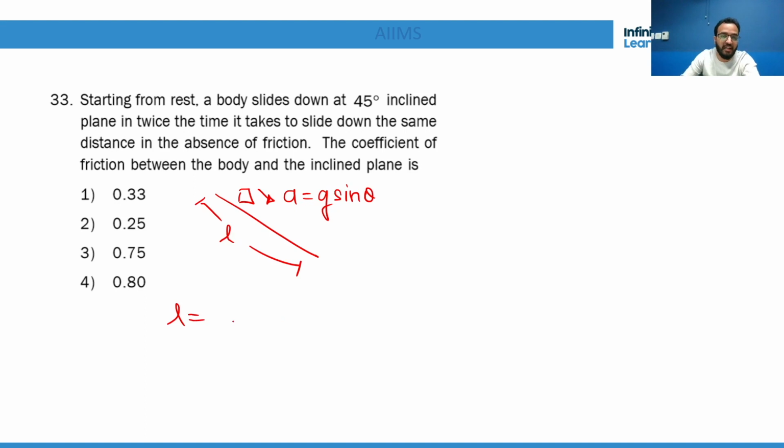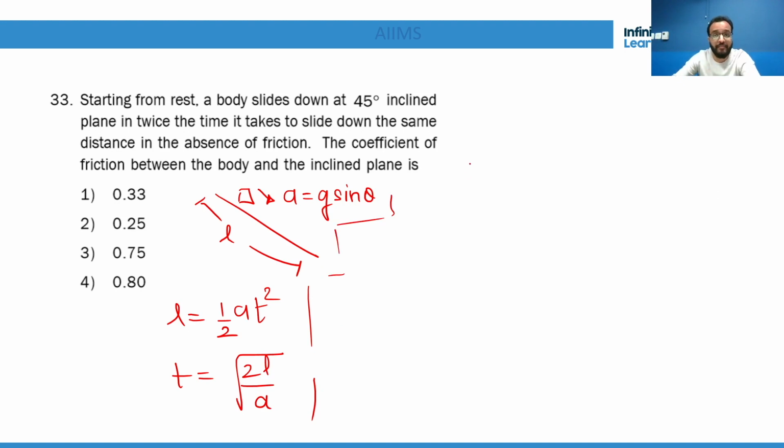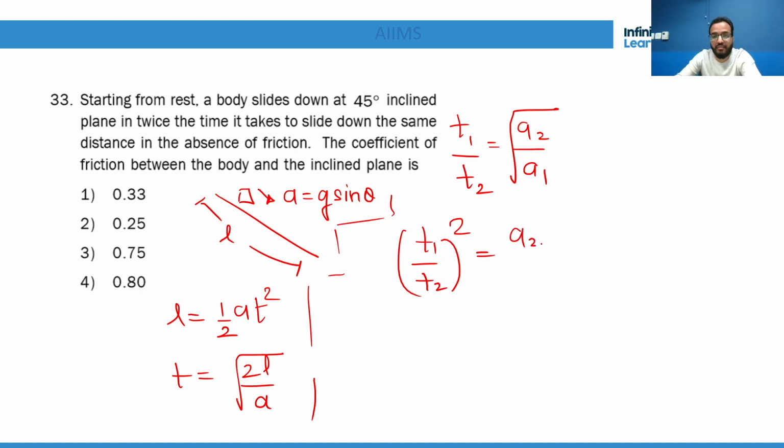So how much distance does it have to cover? s = ut + half at square. So half into a is half a t square, let's say. So what is time? t = under root 2l by a. Got it? Now we will say t1 by t2 is equal to under root a2 by a1, or I can say (t1 by t2) whole square is equal to a2 by a1.